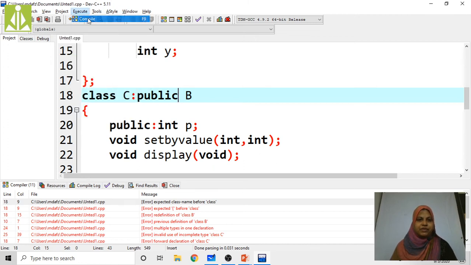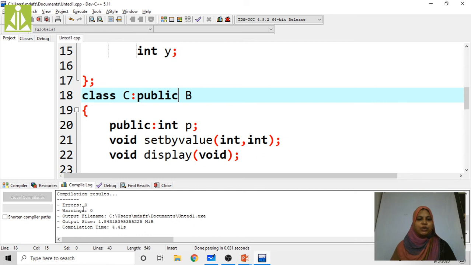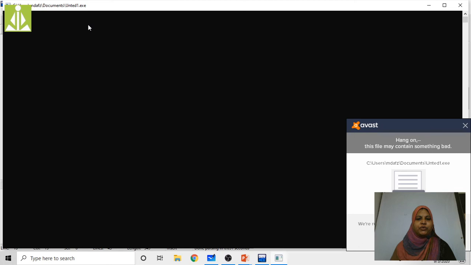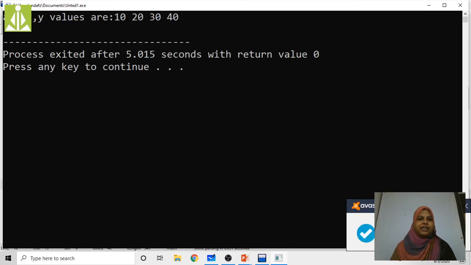Now execute this one, run. Are there any errors? See here, no errors. Errors are 0, warnings are 0. Now we will check the output. Run. What is my output? 10, 20, 30, 40. The values of A, B, X, Y are 10, 20, 30, 40. Is it clear?